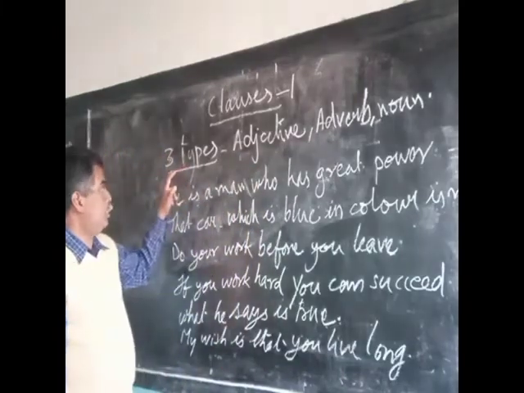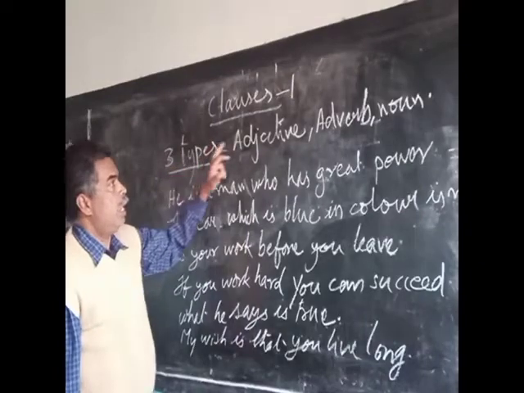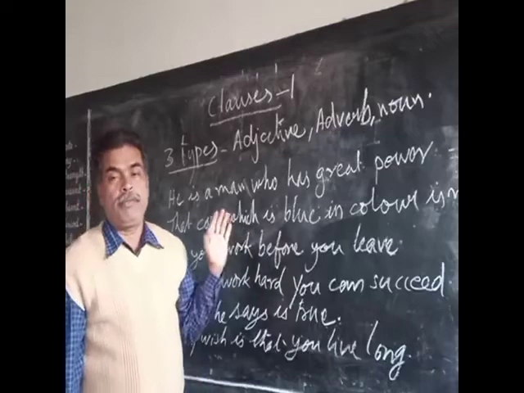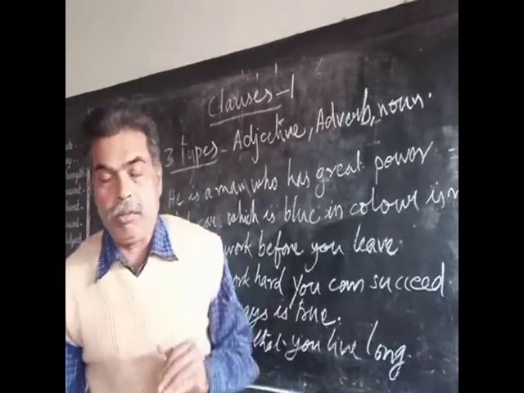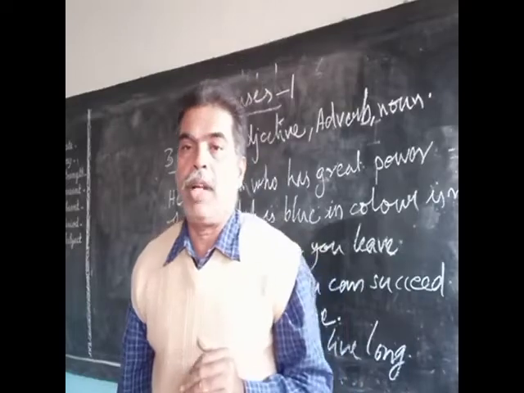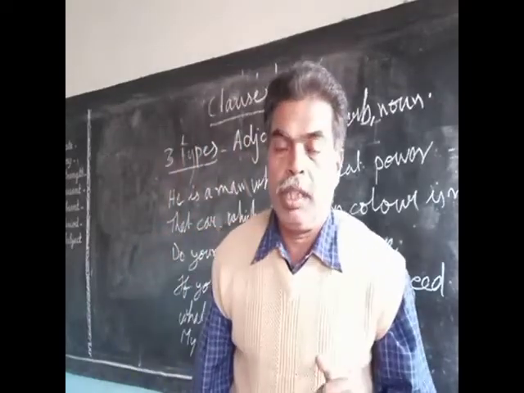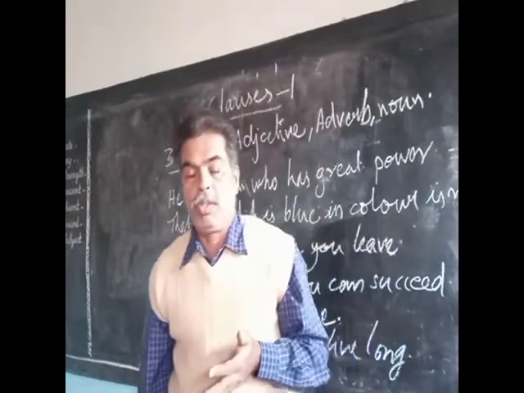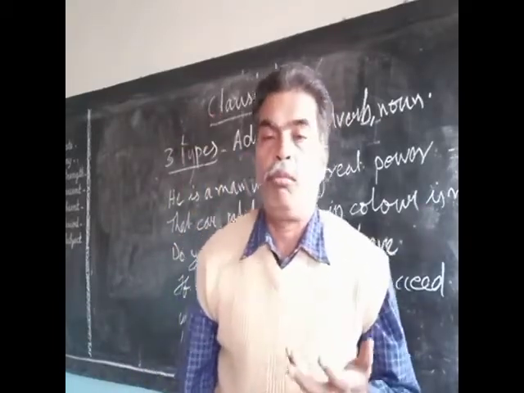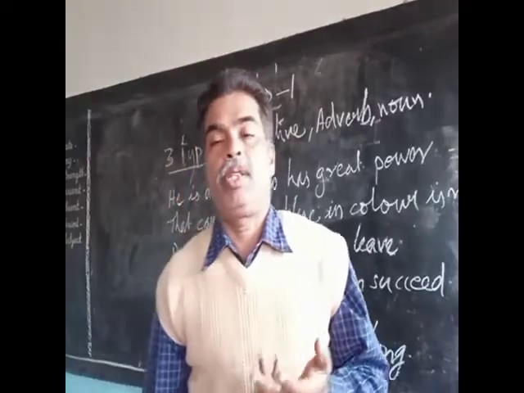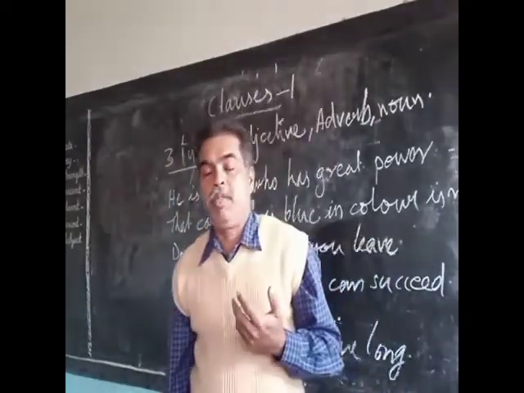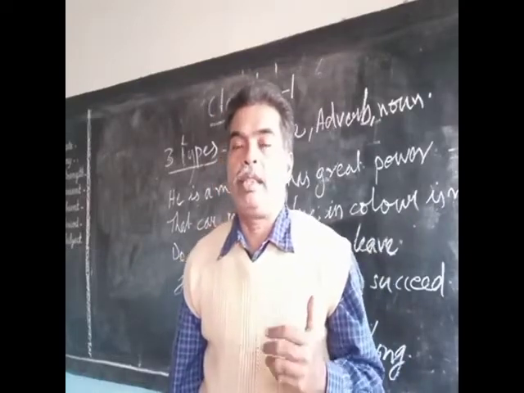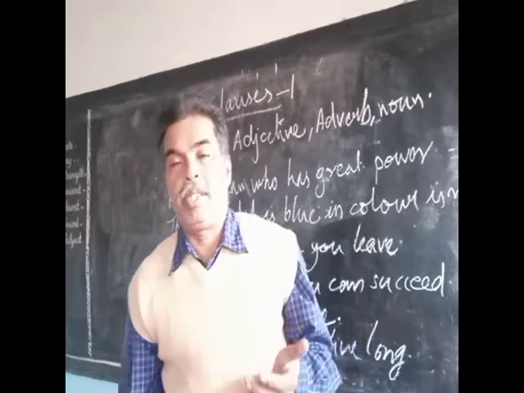So I told you clauses are of three types: adjective clause, adverb clause, and noun clause. If a clause does the function of an adjective, then it's an adjective clause. If the clause does the function of an adverb, then it's an adverb clause. If the clause does the function of a noun, then it is a noun clause. What is the function of an adjective? Modifying a noun. What is the function of an adverb? Modifying or giving extra information about a verb. What is the function of a noun? To act as a subject or object of a sentence, roughly.